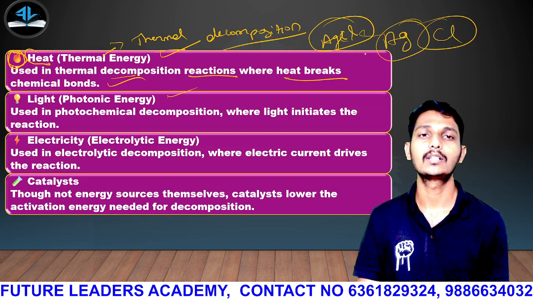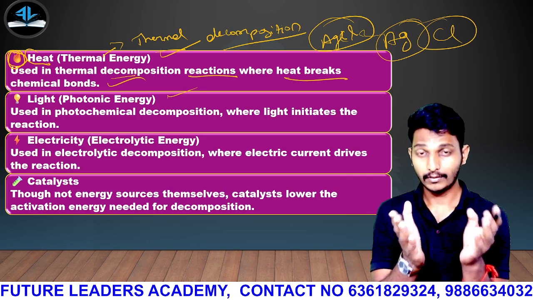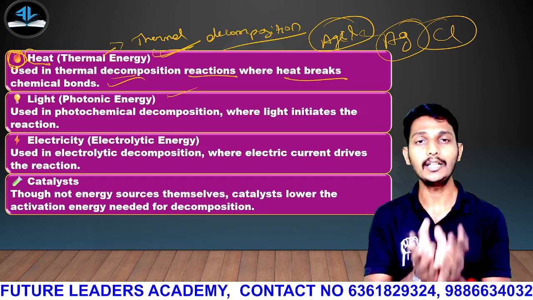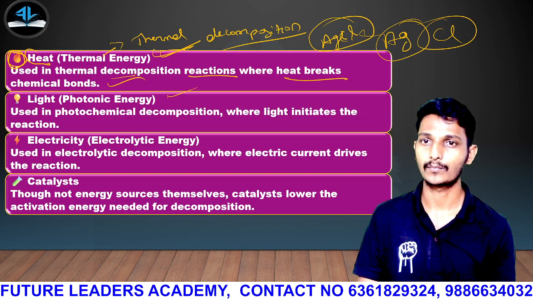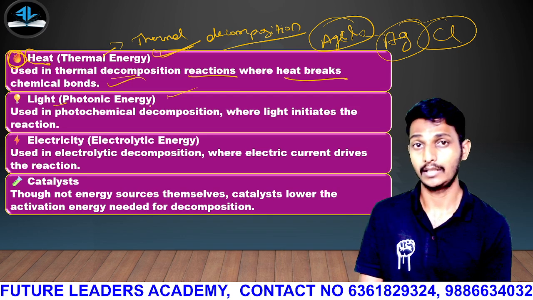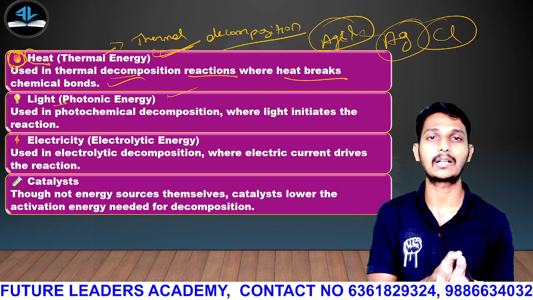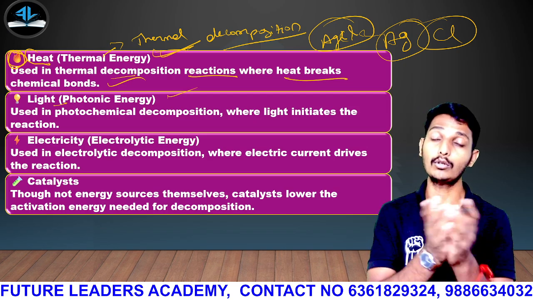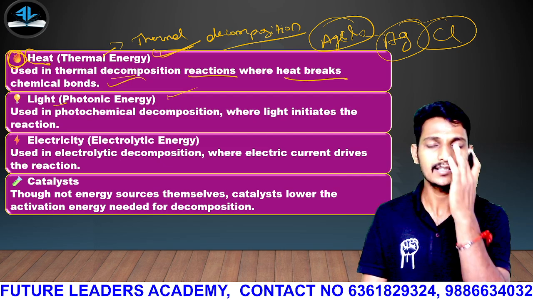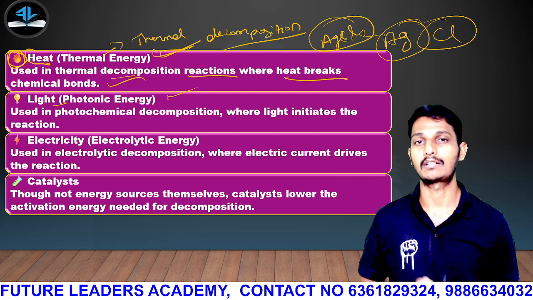So this is how it breaks down with the help of light. In the same way, with the help of heat also it will break down. Then light, photonic energy. We are talking about energy, but I am talking about the type of reaction involved.